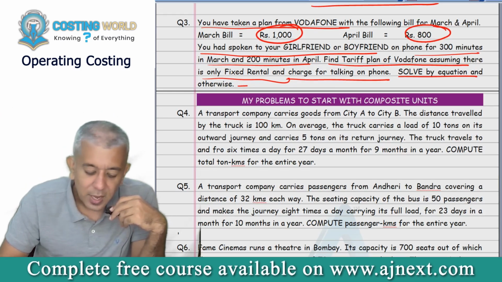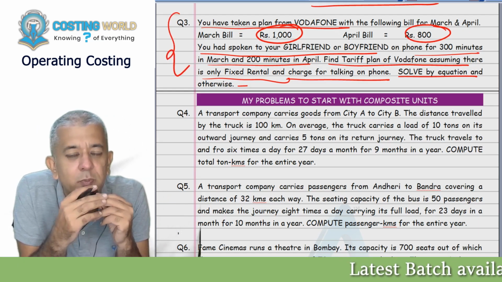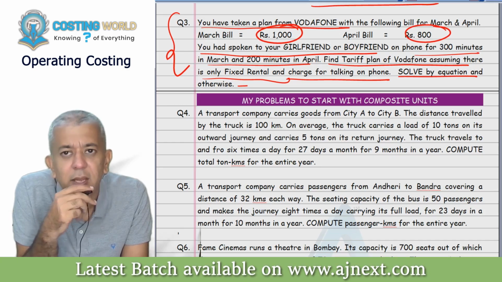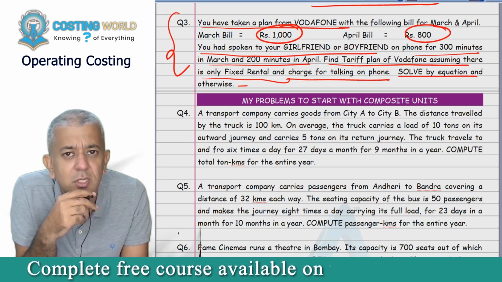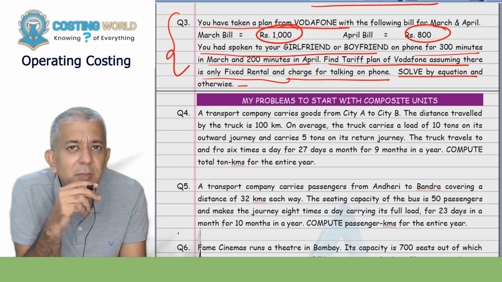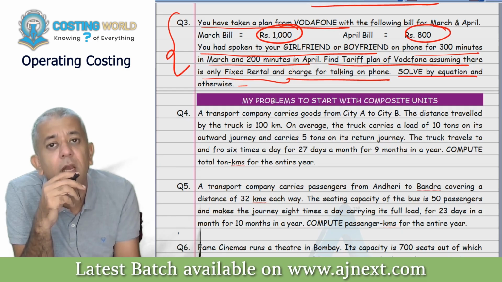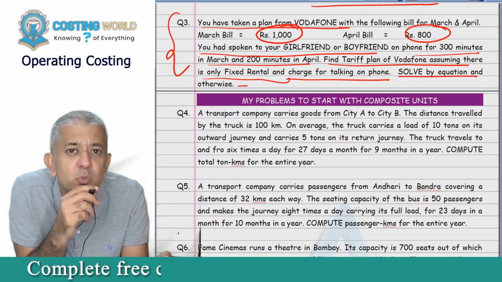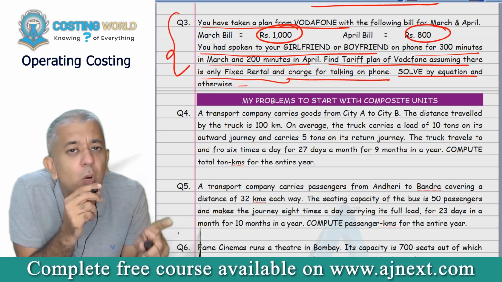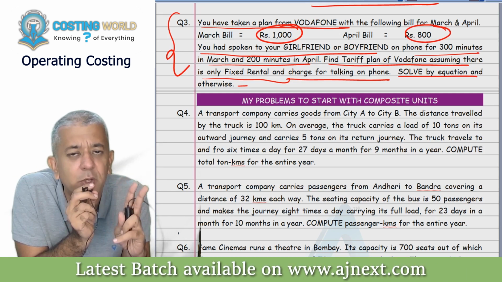Okay. Now see, instead of having equations like this, I can directly say: in March, your bill was how much rupees? 1000. In the month of April, that dropped down to 800. Can we say whatever fixed charges are there in 1000, the same fixed charges are there in the month of March also? So if I subtract 1000 and 800, I arrive at 200. Can we say this drop in bill of rupees 200 is because of speaking for 100 minutes less? Therefore, if I divide 200 lesser bill by 100 lesser minutes, I will get rupees 2 per minute directly, no?